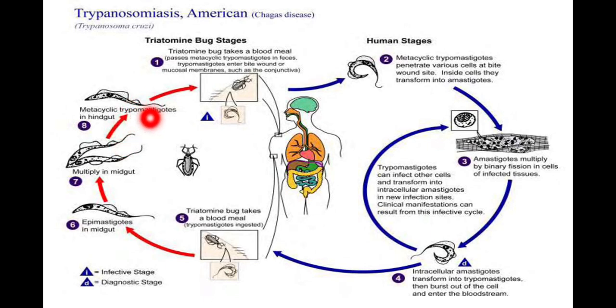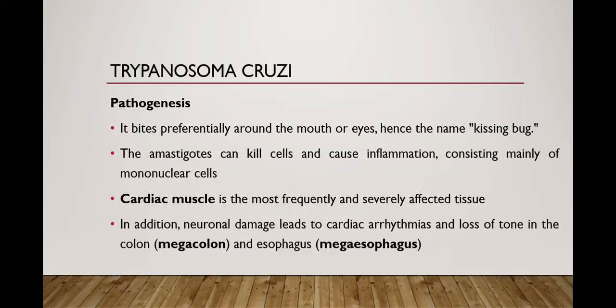These trypomastigotes are again released into the feces of the triatomine bug when it takes a blood meal from human beings. So the cycle is completed when the trypomastigotes present in the feces enter into the site of the bite. So this is the life cycle of Trypanosoma cruzi, which is completed in two hosts. One is human or any other animal reservoir, while the other is the triatomine bug.